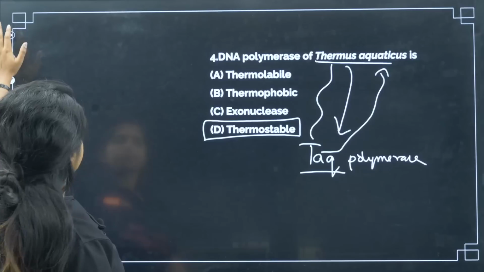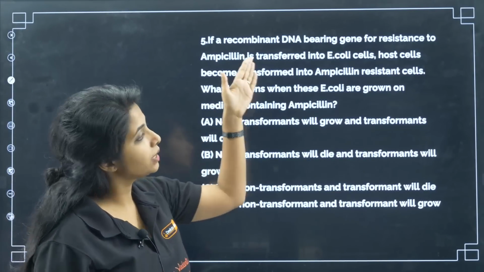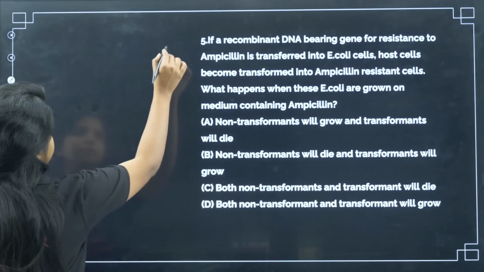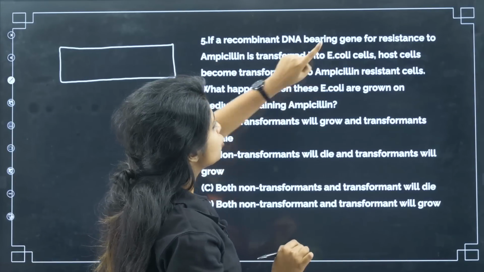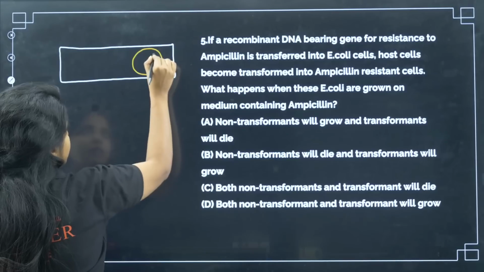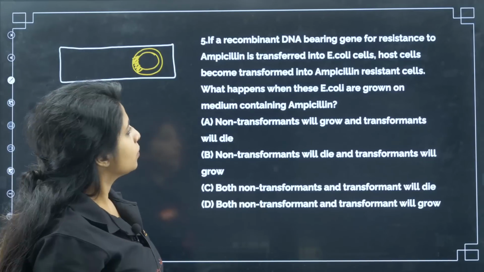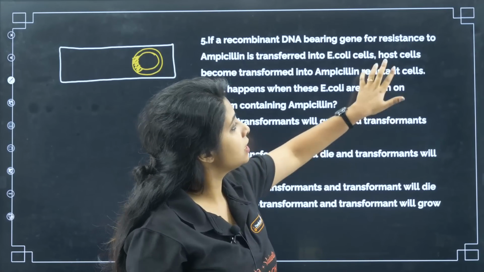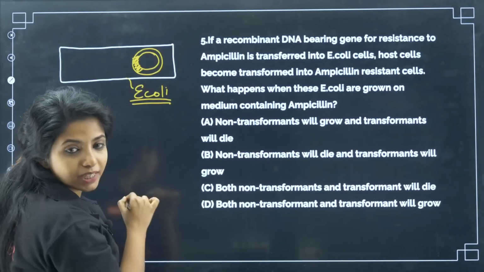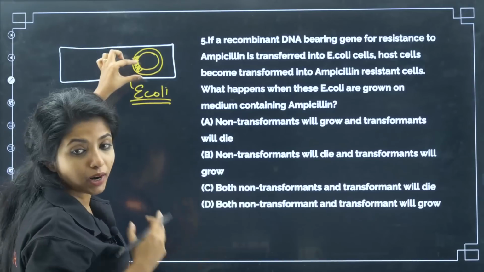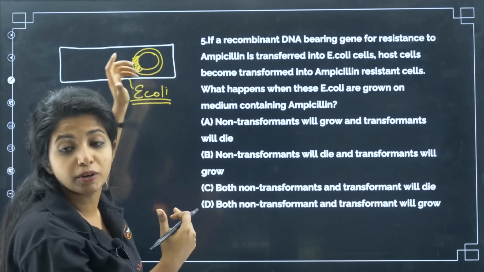Okay? Cool. Now, if a recombinant DNA bearing a gene for resistance to ampicillin is transferred into E. coli cells. So my dear children, this is an E. coli cell. And over here, what is the question? If a recombinant DNA bearing a gene for resistance, so this is the recombinant DNA that is bearing the gene for resistance to ampicillin. Ampicillin is what? A drug, an antibiotic. Now, host cells become transformed into ampicillin resistant cells. Don't you think that this particular E. coli can now survive in ampicillin medium? It becomes resistant to ampicillin because it has the ampicillin resistance gene. So even if I put the drug ampicillin, it won't die because it is resistant to it, because it has the gene.